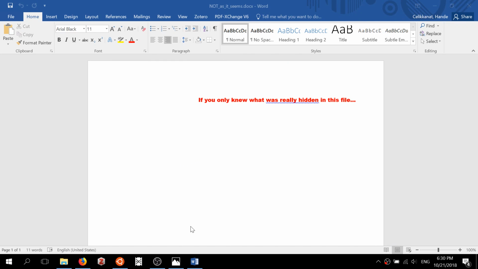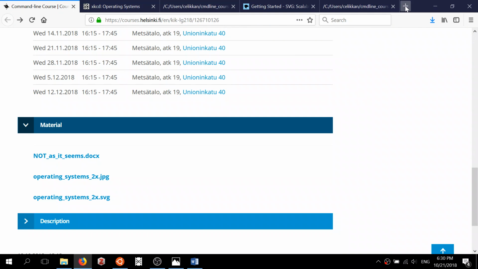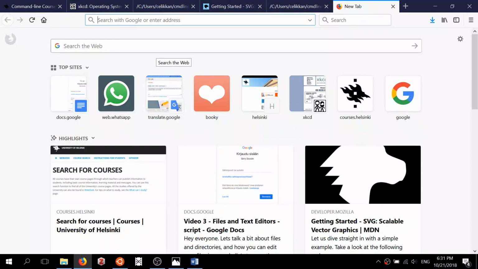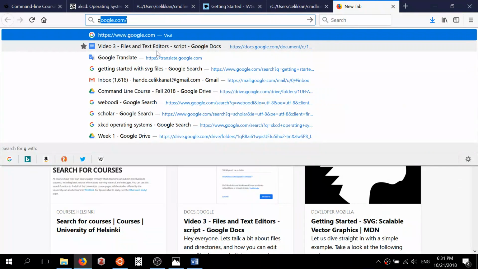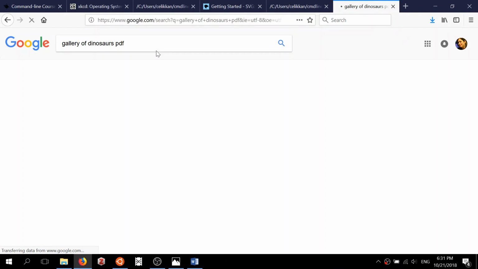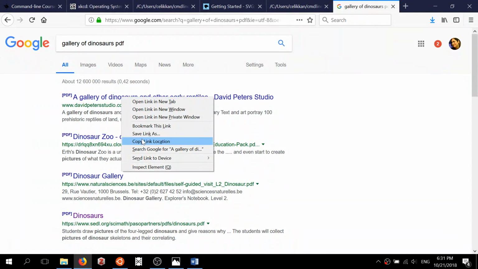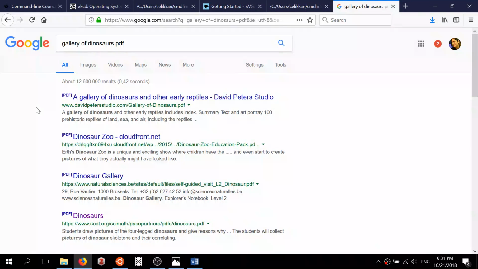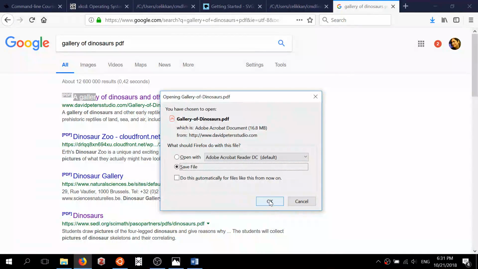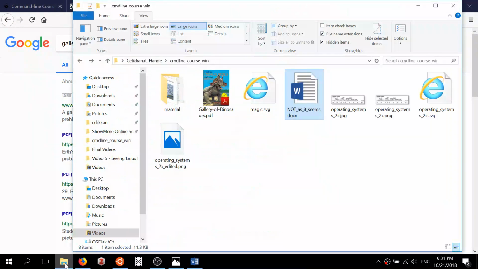As another example, let's download a PDF file this time. I decided to download a PDF about dinosaurs because I have always been curious about dinosaurs and I think I can learn more, and maybe you have been curious as well. So let's save this link. This is the PDF file.